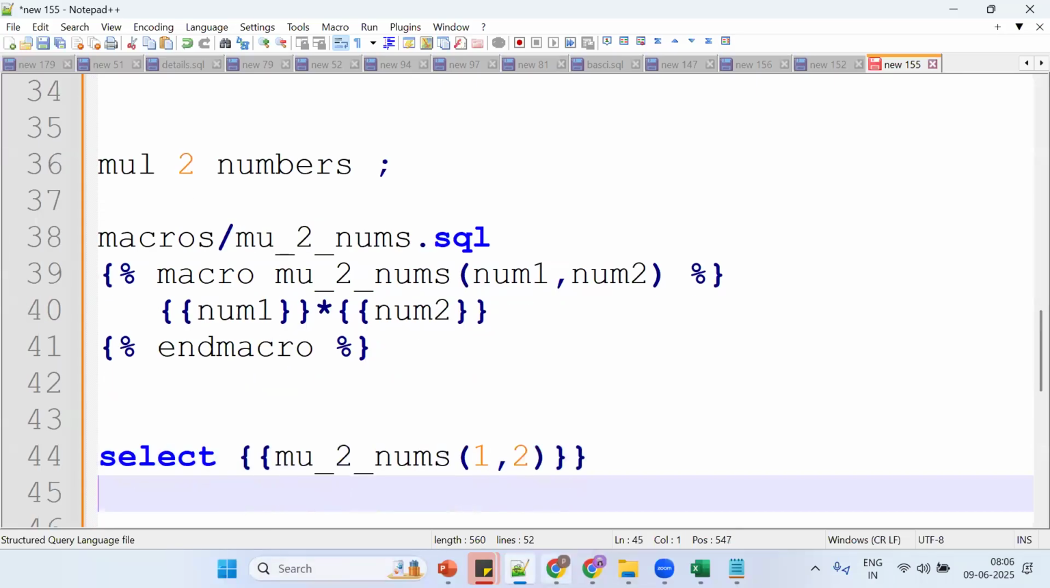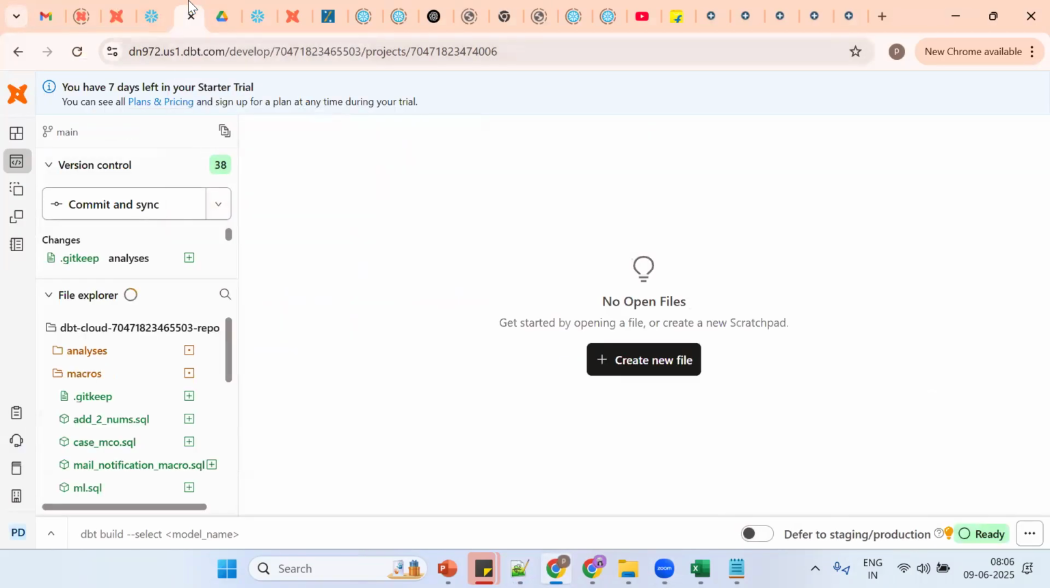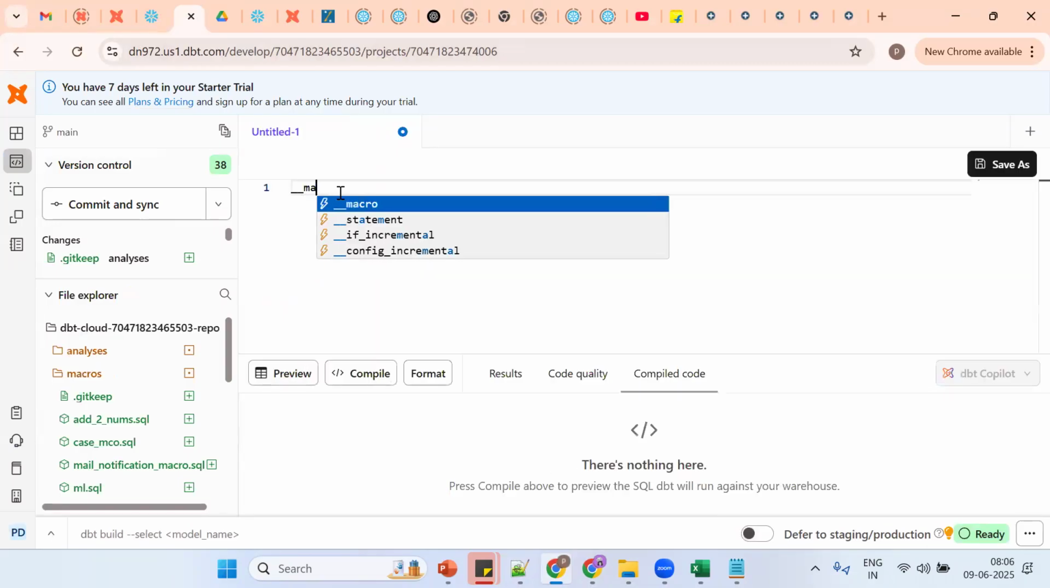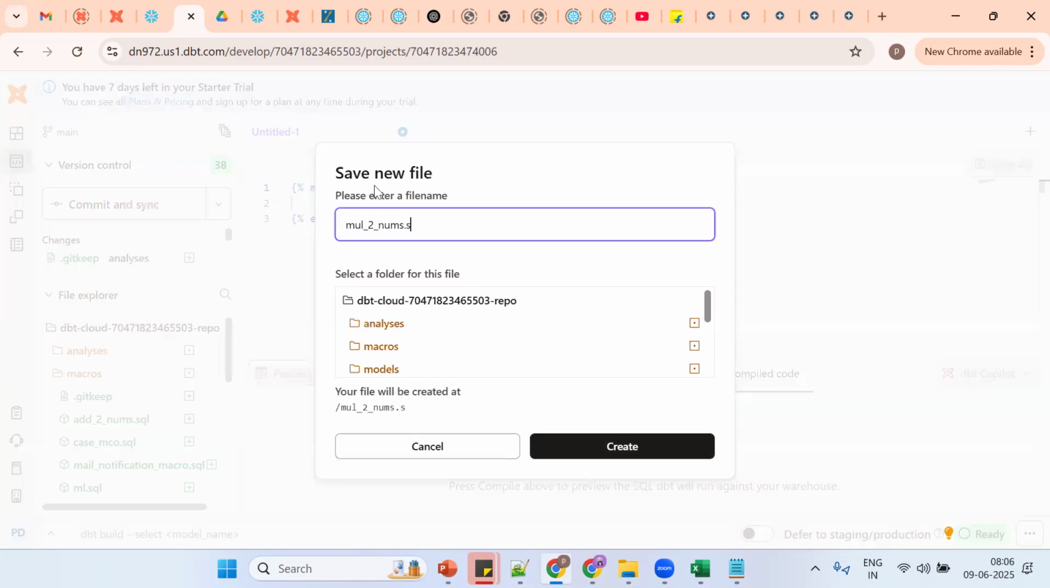We'll see the same thing in the table. The concepts are simple. What is the shortcut? Underscore, macro. Now num1, the macro name, suppose multiplication, mul 2 nums. How many arguments are required? Num1 and num2. In the Jinja expression, num1 into num2. Save it with Control C, Control S, Control V, dot SQL, in the macros folder. So far good.